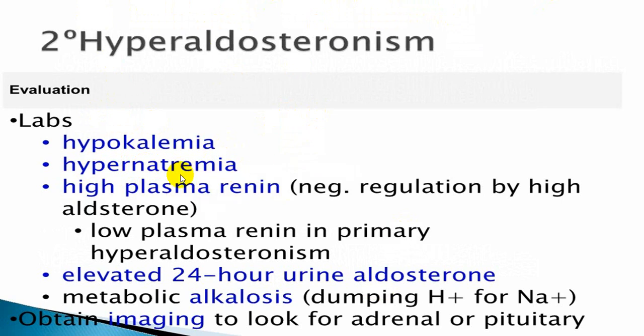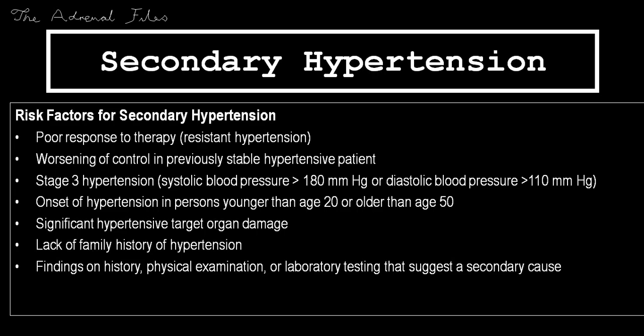So you will have high renin, high aldosterone. That will help you differentiate primary from secondary very easily. Secondary will be easily differentiated by hypertension, a little amount of peripheral edema, and also high renin, high aldosterone.